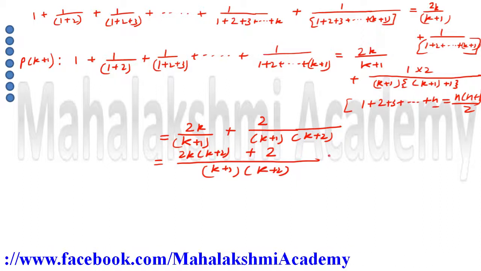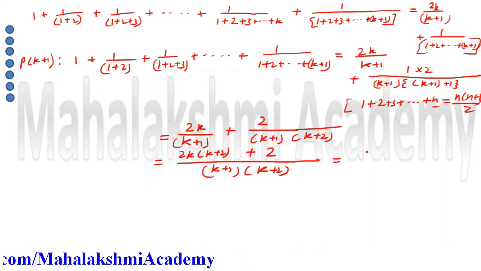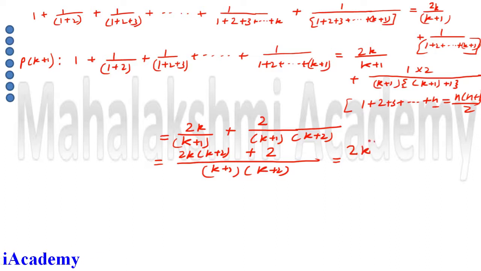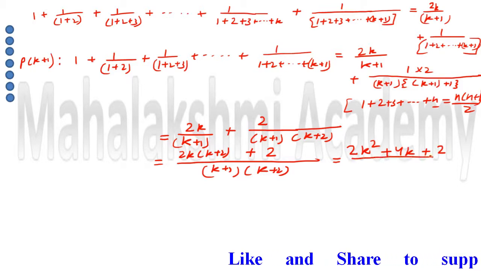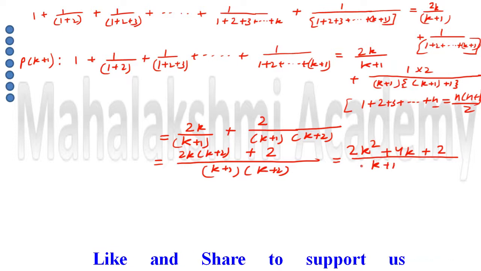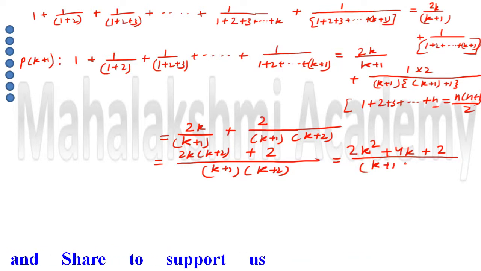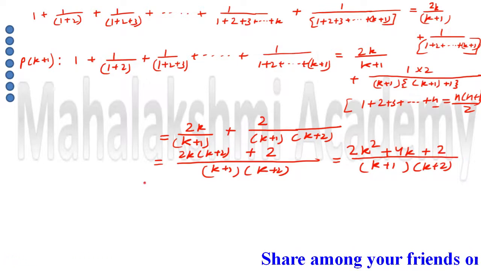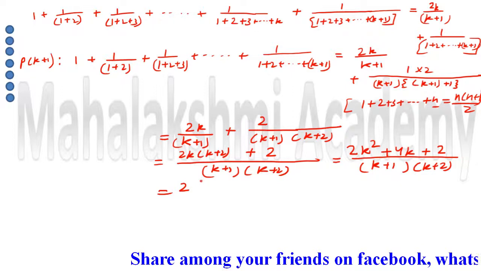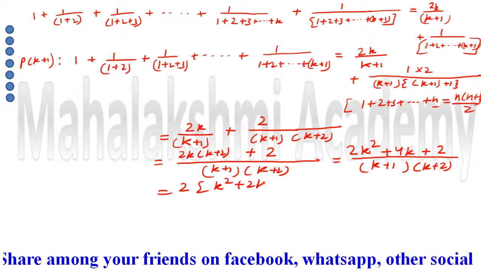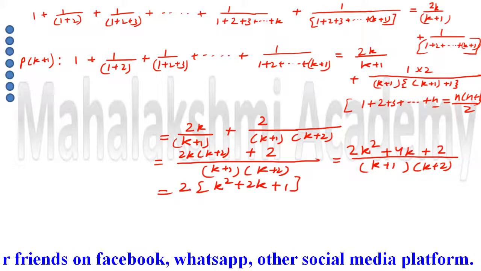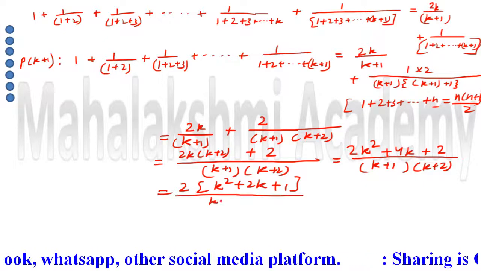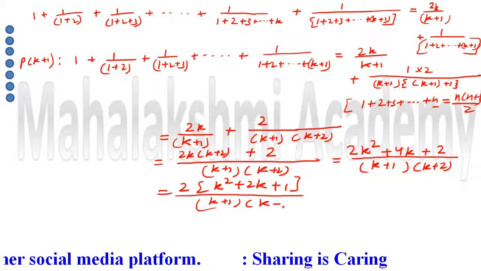Now open the brackets here. When you open the brackets, you are going to get 2k square plus 4k plus 2 divided by k plus 1 and k plus 2. Now here you can take 2 common. When we take 2 common, we remain with k square plus 2k plus 1 upon k plus 1 and k plus 2.